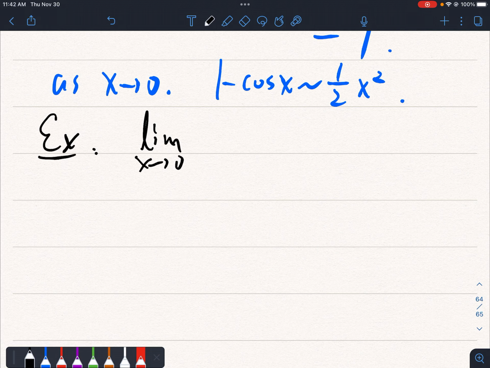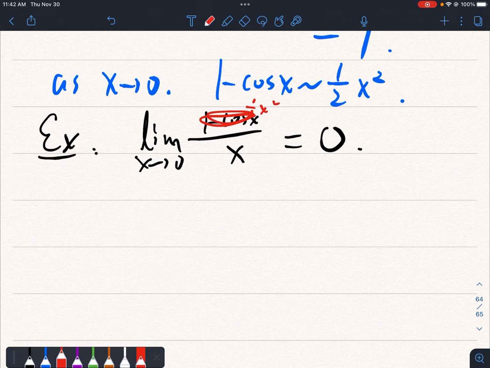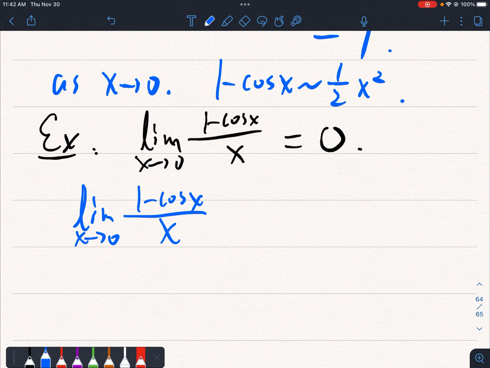So we can use this to do some simple exercise. For example, one might be interested in, what about 1 minus cos of x divided by x? Then I claim that this should be 0. Why? Because this is just approximately 1/2 x squared. So then this will be cancelled out, and you will get 1/2 x, but x approaches 0, so this is 0. But we have to prove it rigorously. So let me write some word. But the intuition is correct.